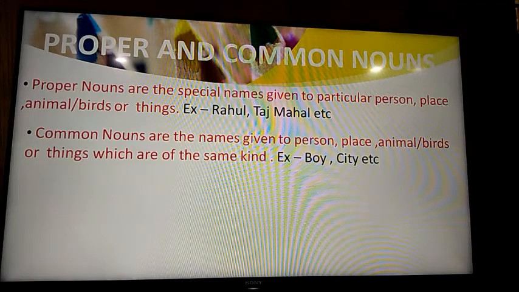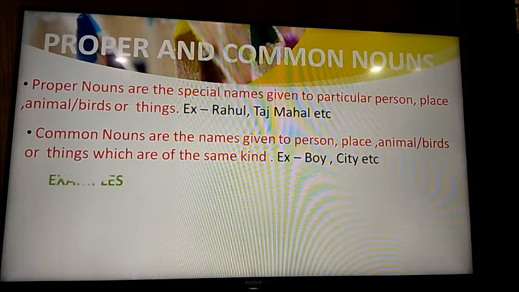Common nouns are the names given to person, place, animal, birds or things which are of the same kind. For example, boy, city, etc. So when we are talking about someone of the same kind, we say a common name, that is a boy, a girl, a city, a cat. These are called common nouns.